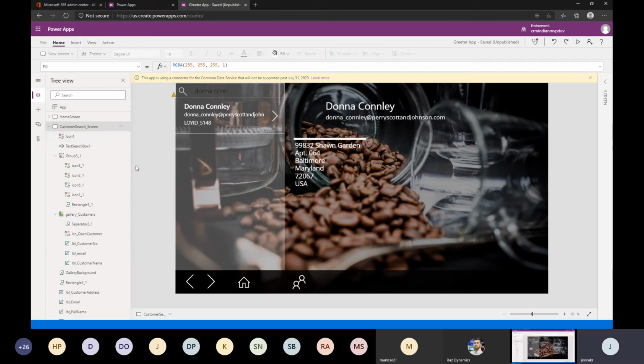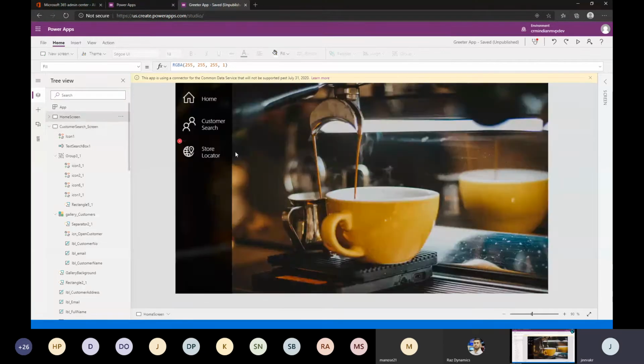It's a very simple app. I'm not going to complicate things by showing magic stuff in Power Apps. There are lots of resources available online, and please do follow the Power Saturday sessions from Power Community, and there are going to be lots more interesting sessions coming up in the next weeks as well. With that said, let me quickly run the application and show what it is doing, and then I will show you what is involved behind the screen. Don't be bothered about the coffee. It's the app that I got from Microsoft, of course. We can change this to burger, whatever it is. Let's assume that we do sell coffee as well for now.